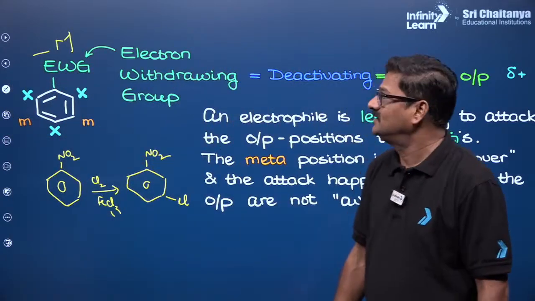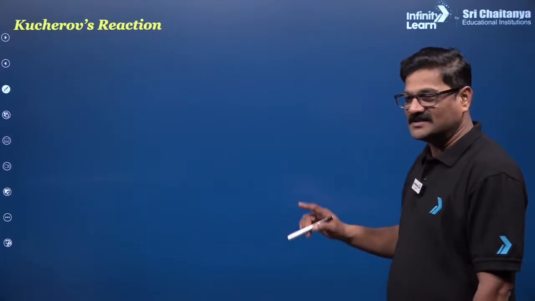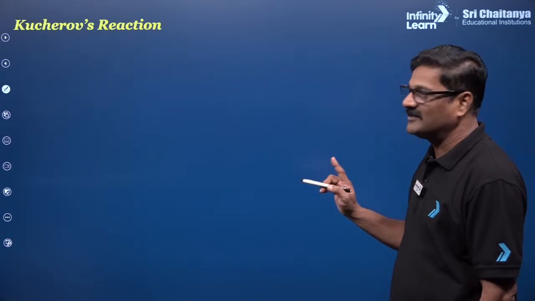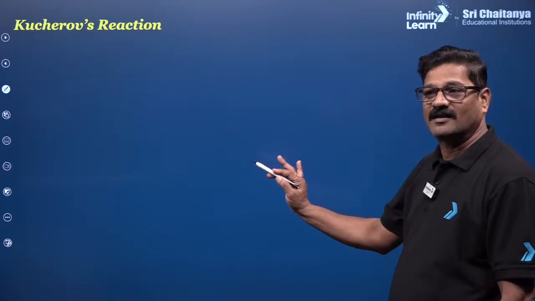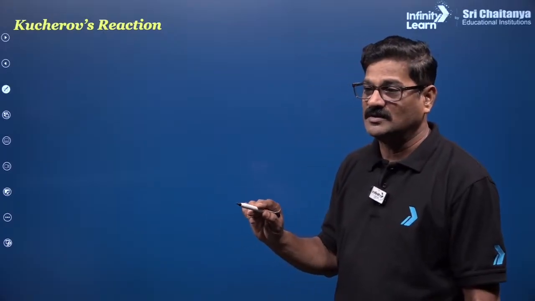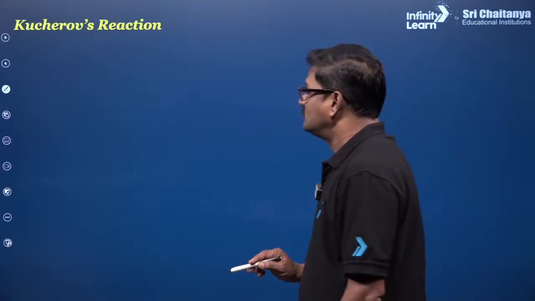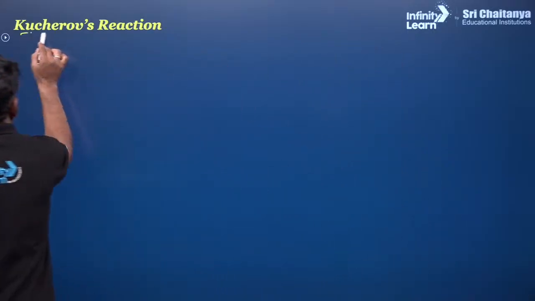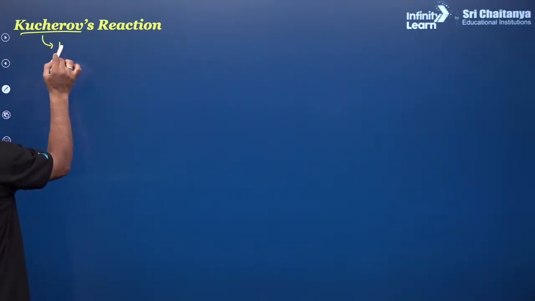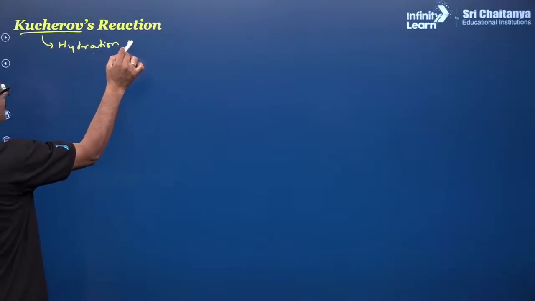So the Kucherov reaction is nothing but hydration of alkyne. Mind it. SO3H is the group, not HSO3. Kucherov reaction means, don't worry about the name, it is called hydration of alkyne.